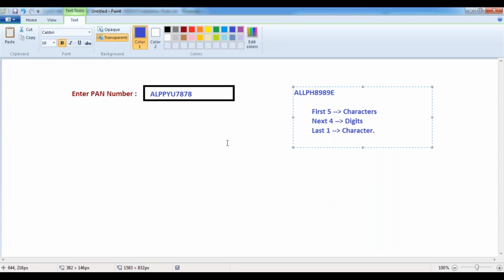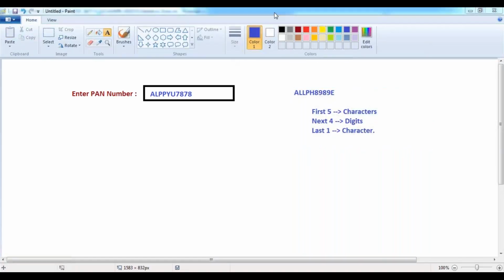So now tell me, today the customer has entered a PAN number. This is a PAN number. Yes, of course he has entered 10 characters. Now tell me, is it in a valid format?